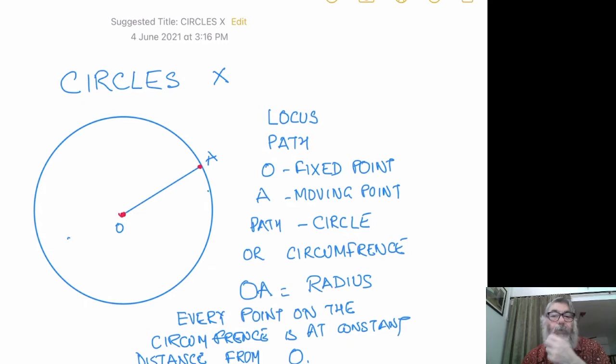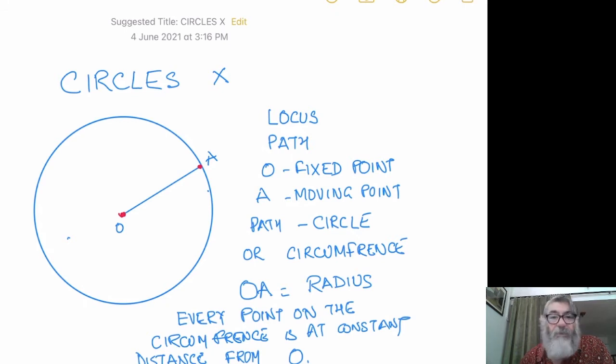I have marked O and A both with red dots. So A will move, O will remain fixed, and the distance OA does not change. When I say constant, it means it does not change. Then when A moves, it traces a path which is known as a circle.